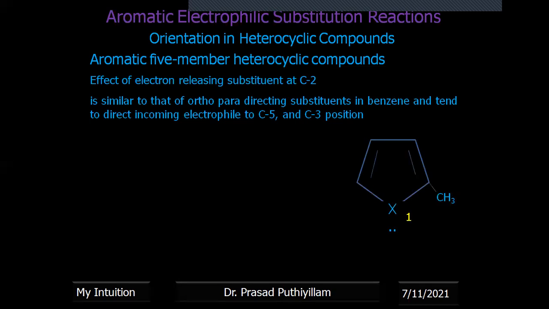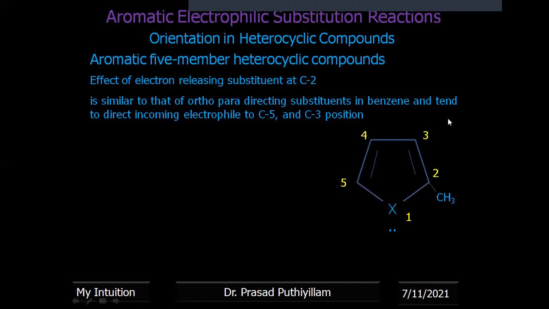You can say that this is the substituent at position 2. CH3 is an electron-releasing substituent through the inductive effect, and it can also have hyperconjugation.